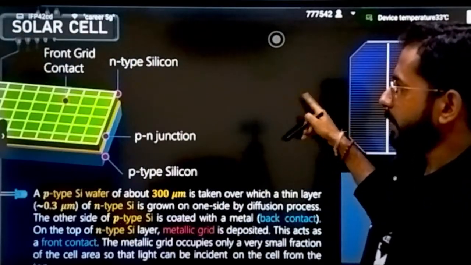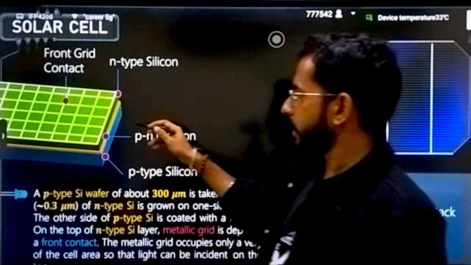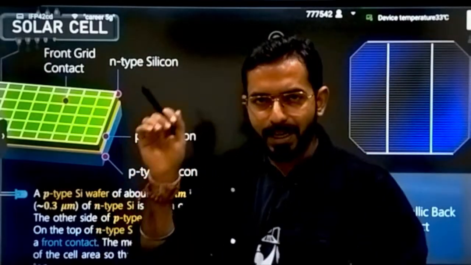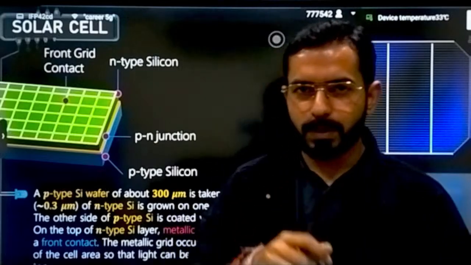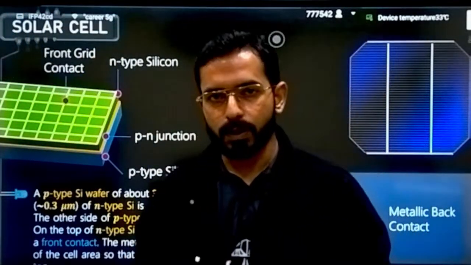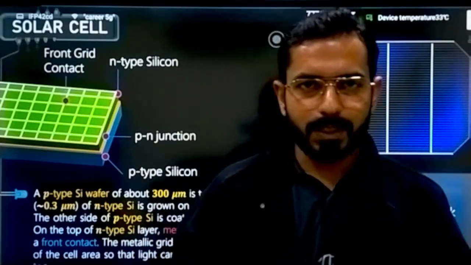You will be reading this completely, and then there is the solar cell concept. In a solar cell, the upper side is the n side and the lower side is the p side. When light is falling, again it is the same kind of concept. When solar light is falling on the junction diode, what will happen? Again an electron hole pair will be generated.